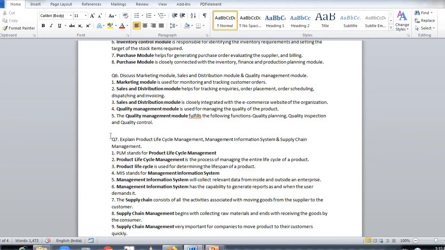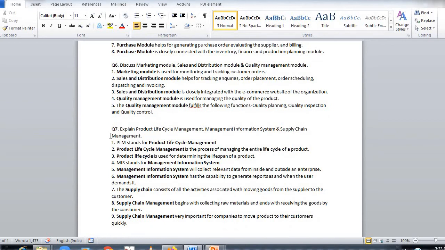So it works with the logistic department. The supply chain management begins with collecting raw materials and ends with receiving the goods by the customer. So to manufacture a product also we require raw material. In that also supply management is there.